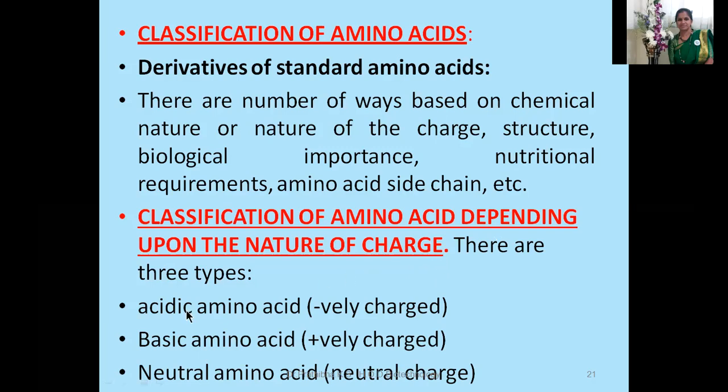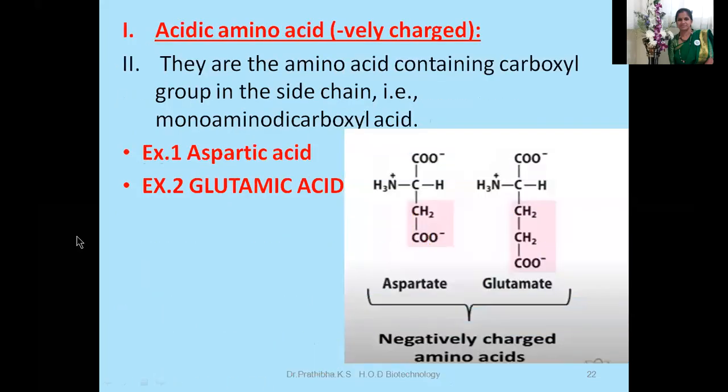Now let us go through classification of amino acids depending upon the nature of charge. There are 3 types: acidic amino acid, basic amino acid, and neutral amino acid. Now let us understand the first one, acidic amino acid, which are negatively charged. These acidic amino acids contain a carboxyl group in their side chain, that is mono amino dicarboxylic acid.